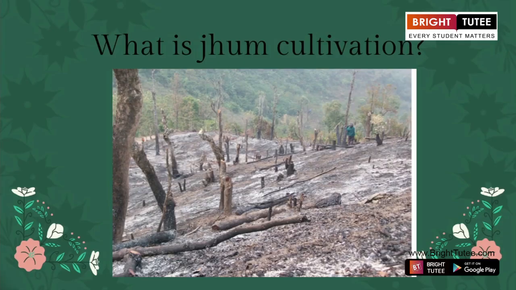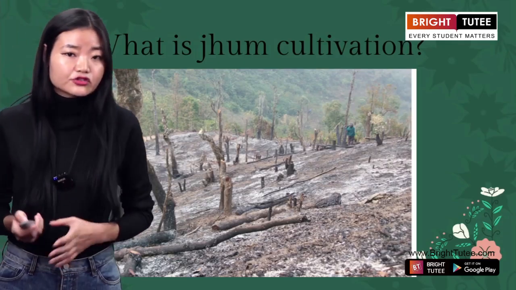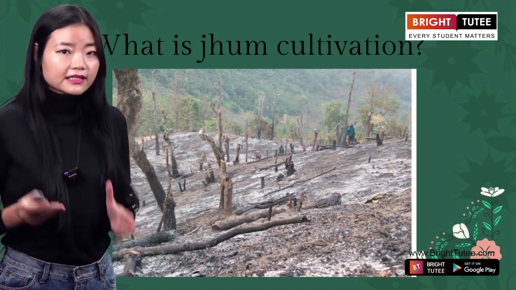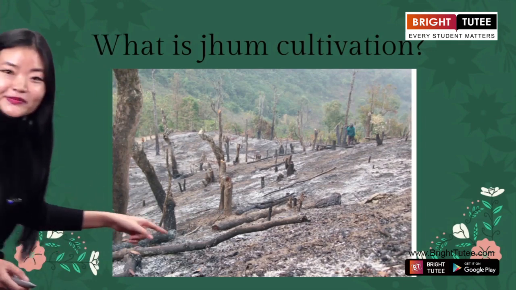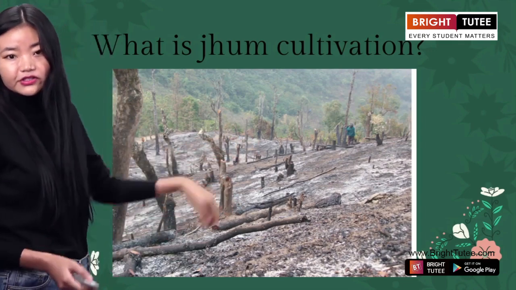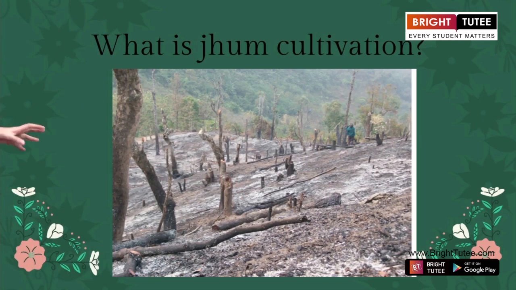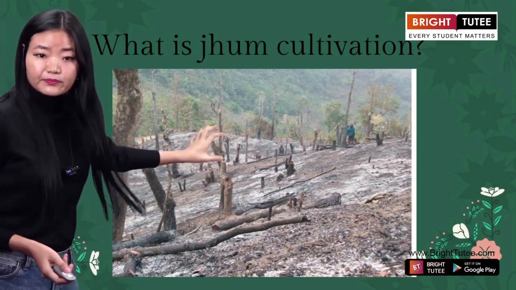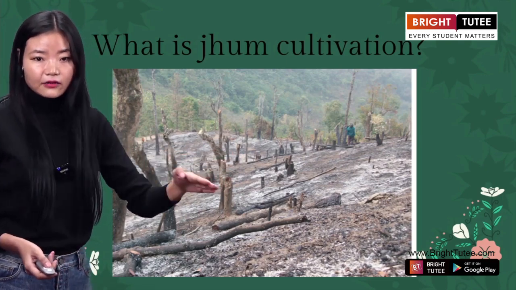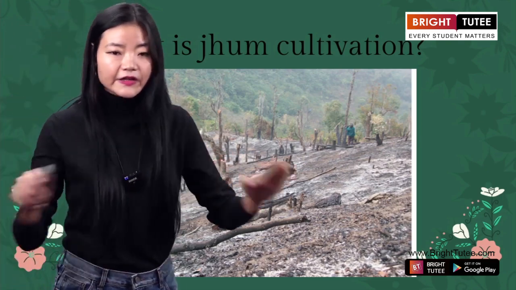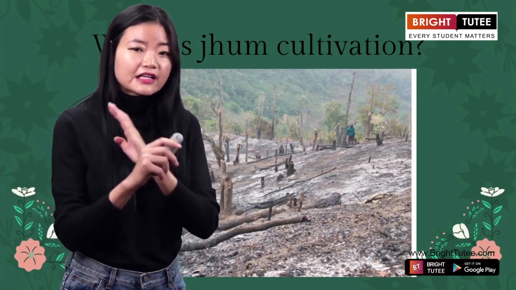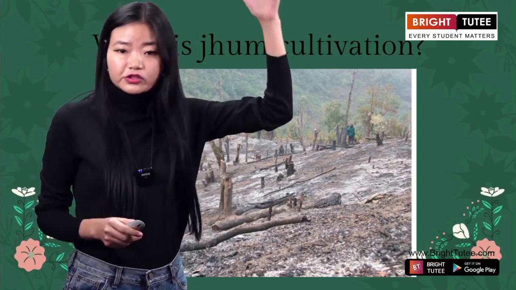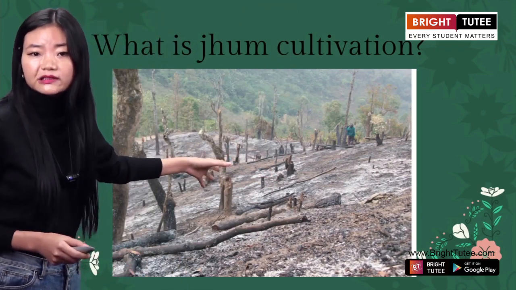Now let me explain the first type of cultivation, that is the jhum cultivation. So what is jhum cultivation? Look at the picture. This is jhum cultivation. You can see that in this picture, all the trees are cut down. The land is cleared. You do not see any grasses. You do not see any weeds. You do not see tall trees. This is what jhum cultivation is all about.